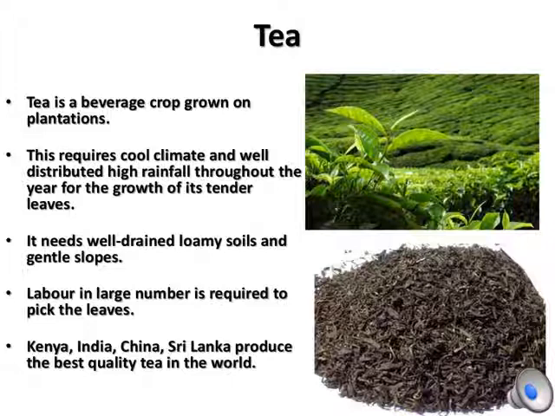It grows on slopes to ensure that water does not clog on it. China, India, Kenya, and Sri Lanka are known to produce the finest tea in the world. Darjeeling tea is recognized by consumers all over the world for its unique flavor and quality.